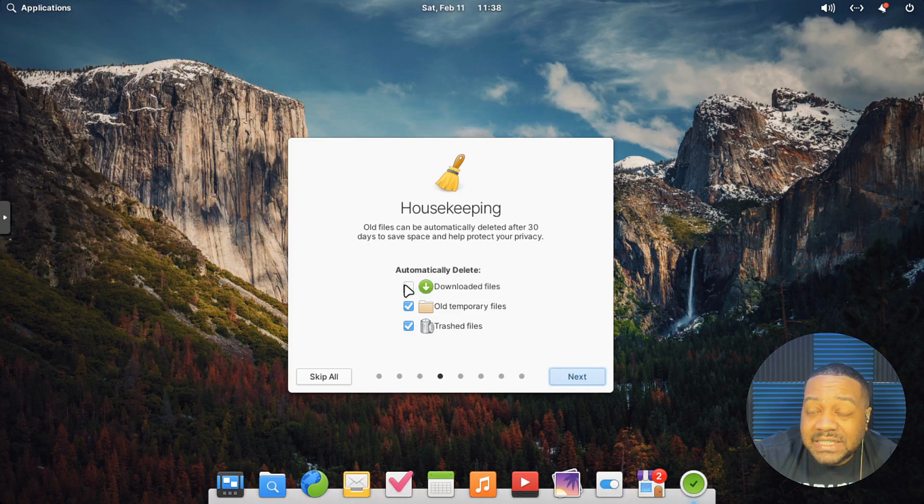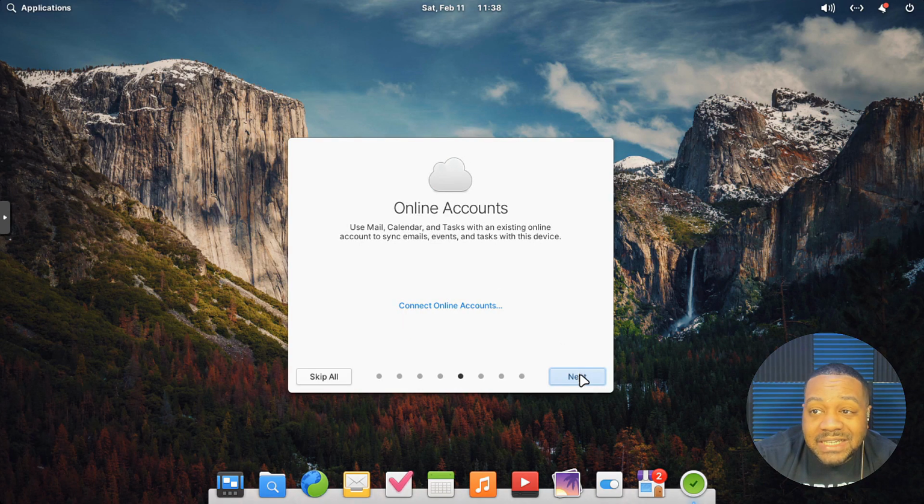I'm not going to select the downloaded files because, like I said, I'm going to destroy this. I'm just going through it so you guys can see. But let's hit next. But you do have your online accounts, and this is similar to, Ubuntu has the same thing. A lot of these distributions have the same thing.